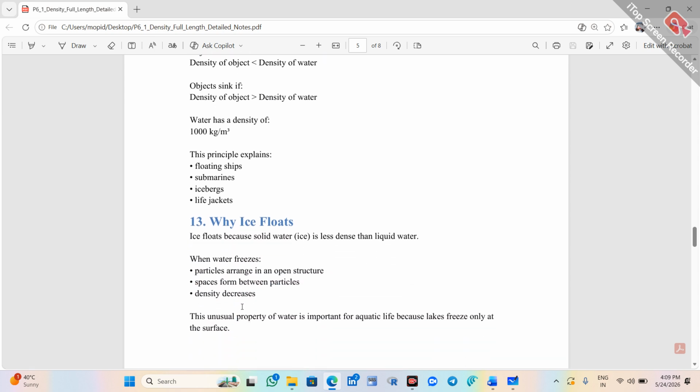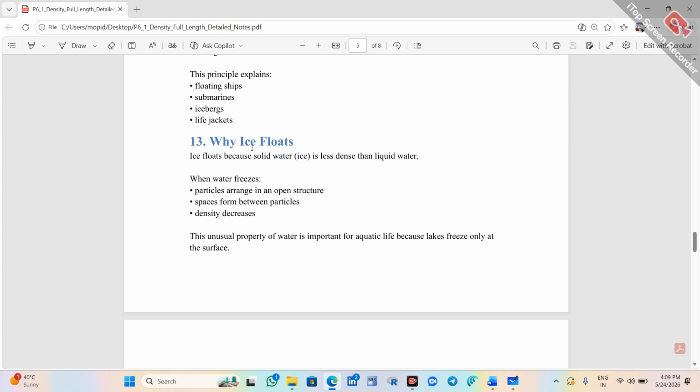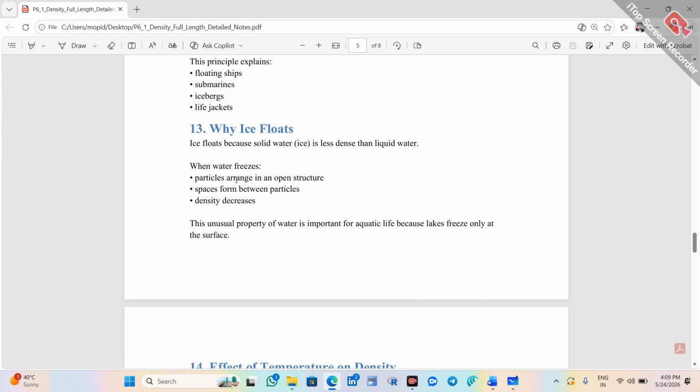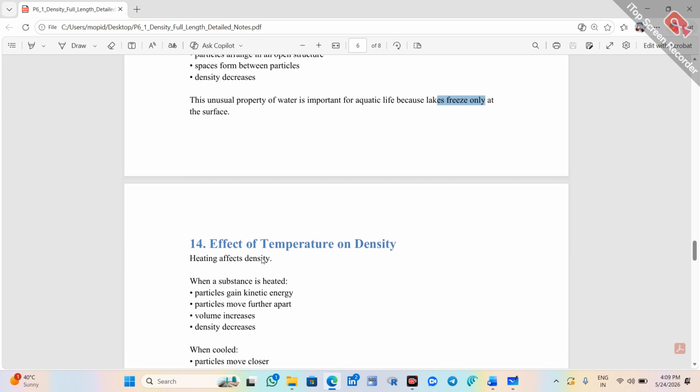And this principle explains floating ships, submarines, icebergs, life jackets, etc. Next, why does ice float? Ice floats because solid water, ice, is less dense than liquid water. Means ice will have low density when compared to liquid water. So when particles freeze, the particles arrange in an open structure, with spaces between particles, and density decreases. This unusual property of water is important for aquatic life because lakes freeze only at the surface.